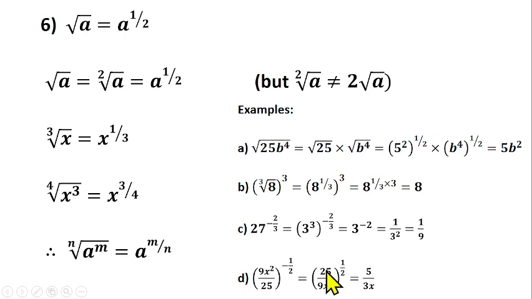So if you don't understand it, you can break it down step by step. You can change this one to an index form. That means you have 5 raised to power 2. Then change this one to index form. You have 3 raised to power 2. Then you have x raised to power 2 here. Then this 1 over 2 will multiply the power, each of the powers.